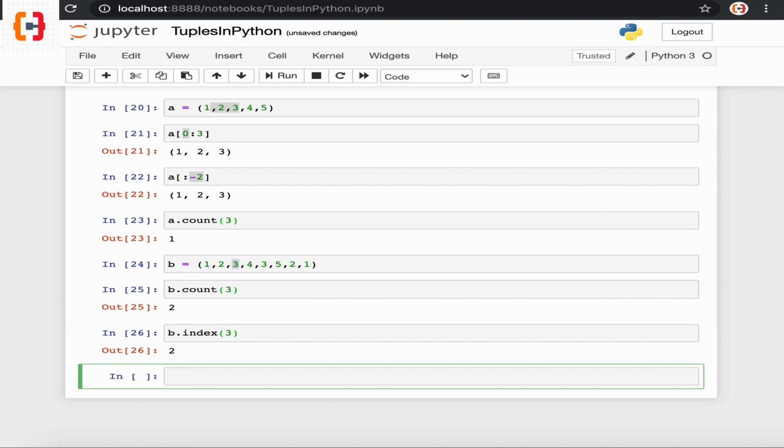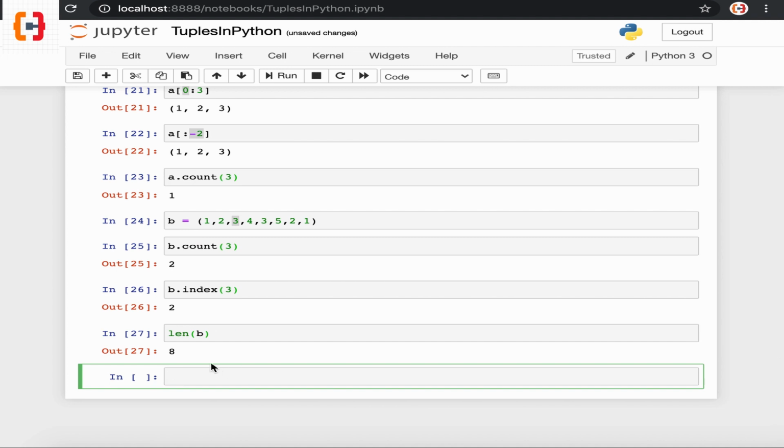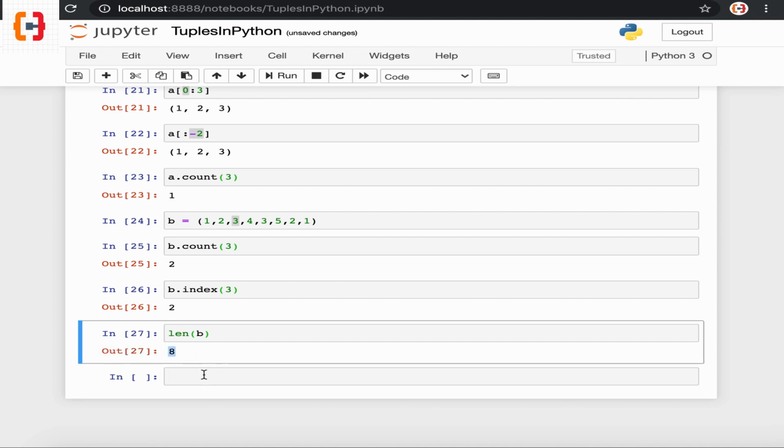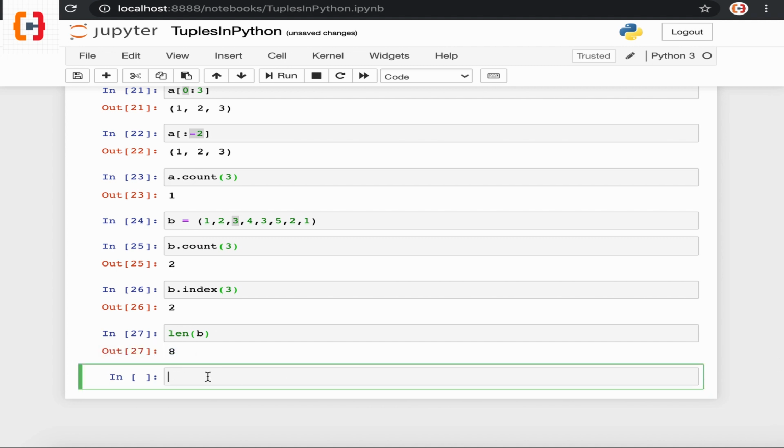Now if you want to get the length of any tuple, we can do that using the length function. So to do that, we use the len function and pass the tuple. If we execute the command, we can see the length of this tuple is 8. Similarly, we can use other built-in functions in Python to get the maximum, minimum, and sum of the tuples as well.